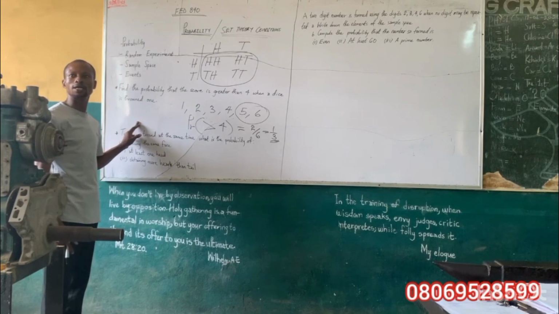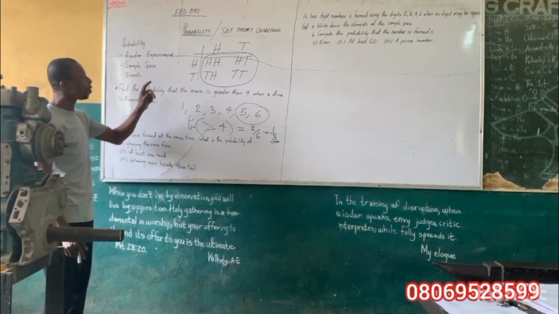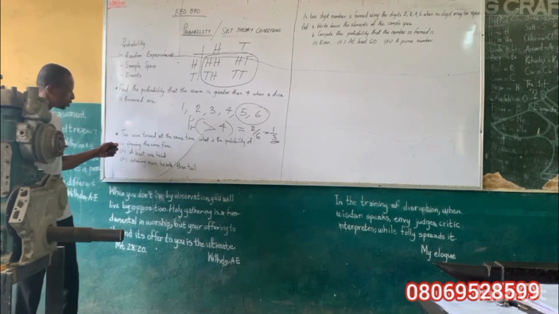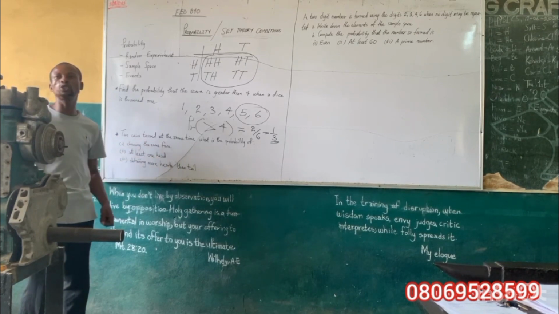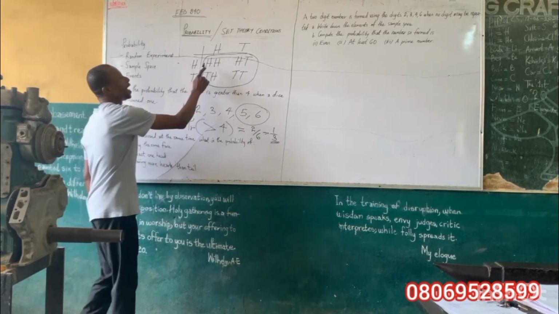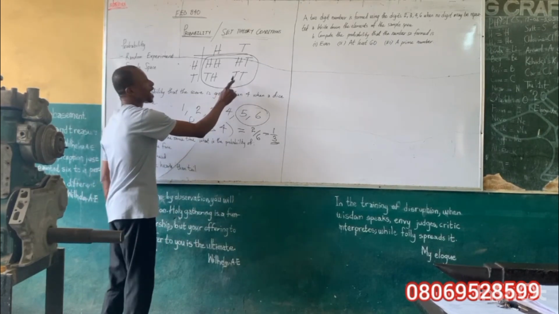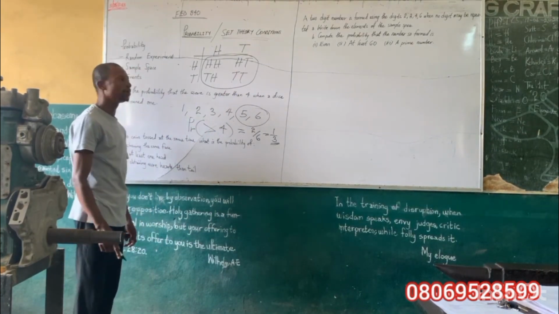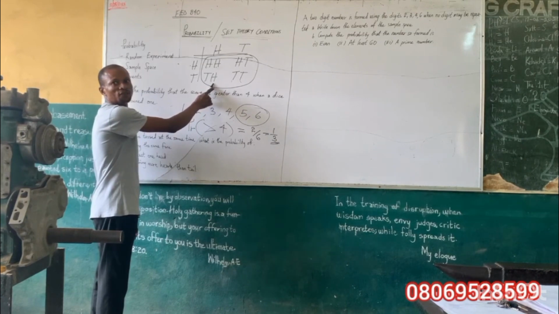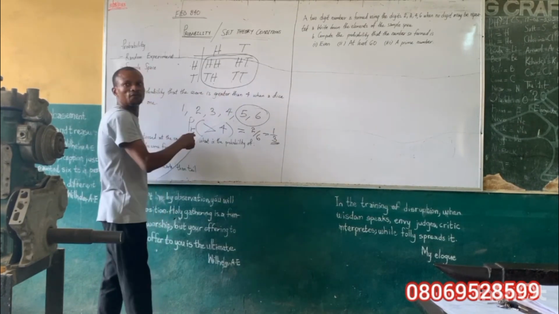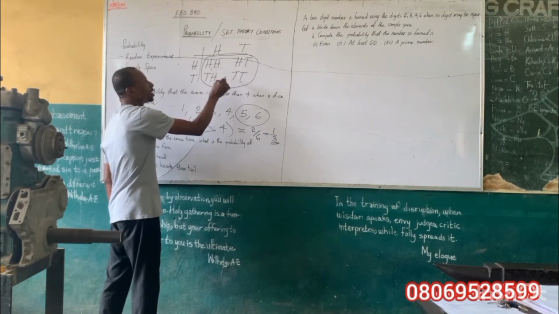I am concerned with this inside, which I am drawing a circle. If the question says showing the same face, which one has the same face? Head and head, they are the same face. Tail and tail, they are the same face. But tail and head are not the same face, and head and tail are not the same face. So I can see that I have one, I have two.